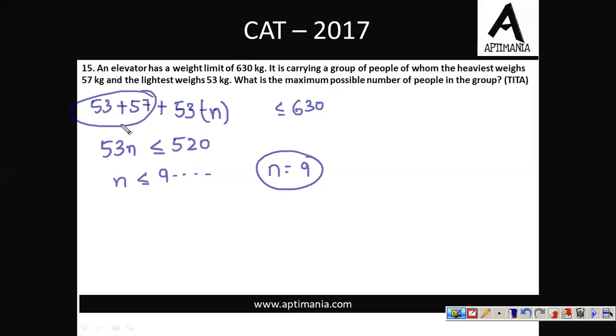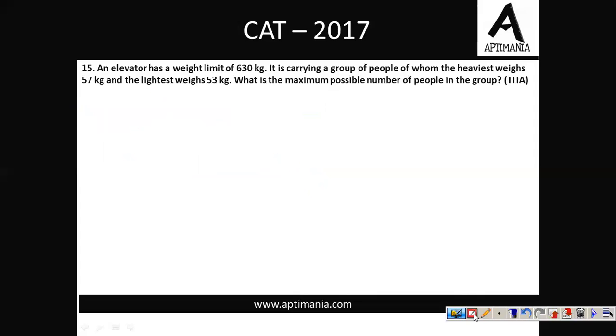So talking about the maximum number of people in the group, there was a person of 53, there was another person of 57, and then n other people were there. Adding a total of 2 more to the group of 9, there were total 11 people in the group. So maximum 11 people can be there in the group. So the correct answer for question number 15 is 11. Let's go ahead to the next question.